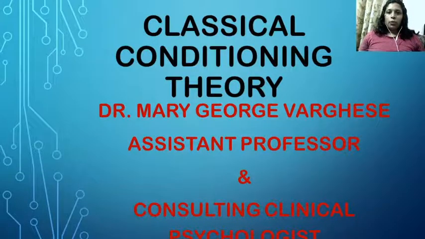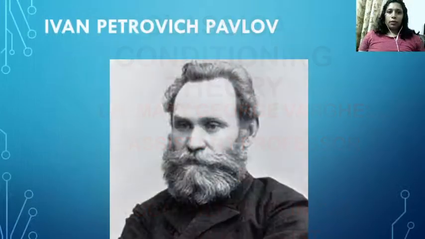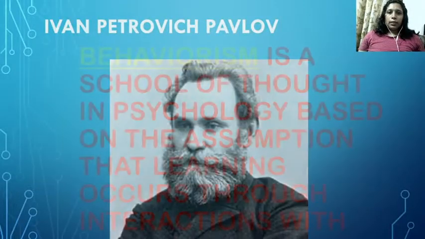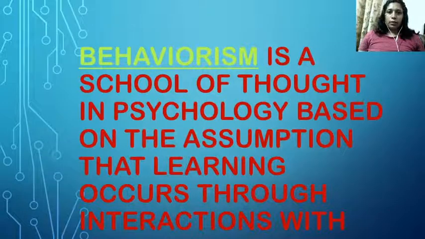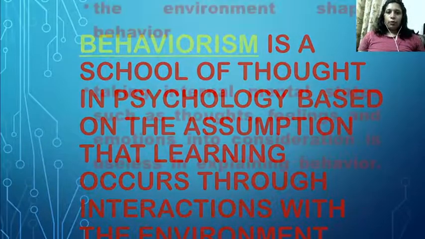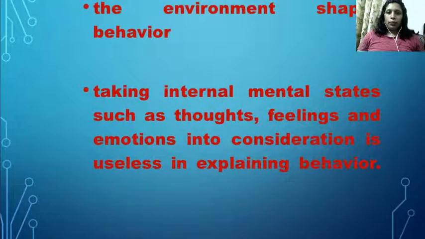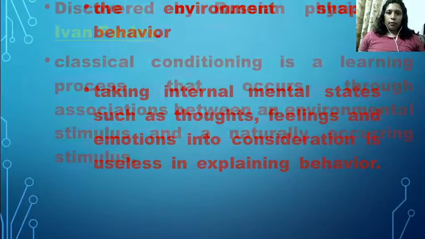I'm going to talk about classical conditioning theory given by Ivan Petrovich Pavlov. Pavlov's classical conditioning belongs to behaviorism. Behaviorism is a school of thought in psychology based on the assumption that learning occurs through interaction with the environment. That means the environment shapes human behavior. Taking internal mental states such as thoughts, feelings, and emotions into account is useless while explaining human behavior.